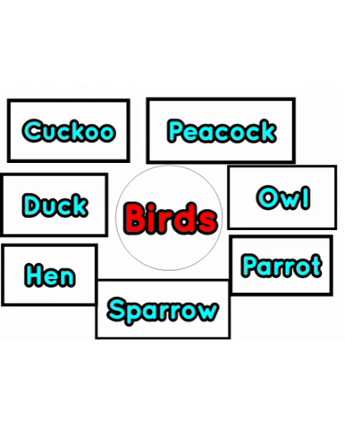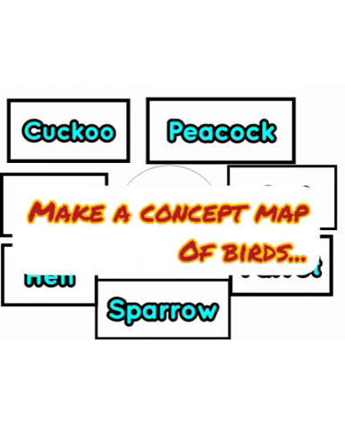Now, here we can see a concept map of birds. We know so many names of different types of birds. Cuckoo, peacock, owl, parrot, sparrow, hen, duck. These are different types of birds. Make a concept map of birds like this in your notebook.